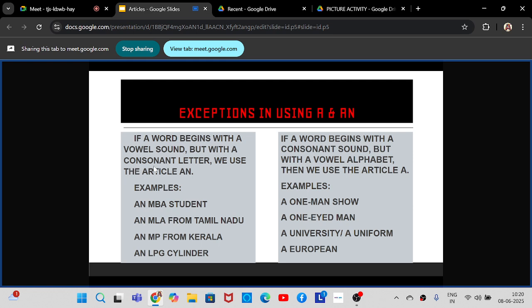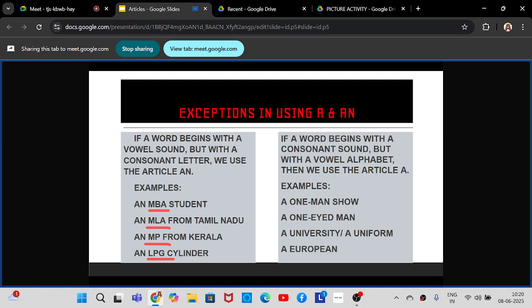So the first alphabet of the word is a consonant, but the sound is that of a vowel. But what you have to do? You should use only an, because the sound is a vowel sound. For example, an MBA student, an MLA from Tamil Nadu, an MP from Kerala, an LPG cylinder. Now look at the four words, namely MBA, MLA, MP and LPG. Just pronounce it in your mind or slowly. MBA, MLA, MP, LPG.